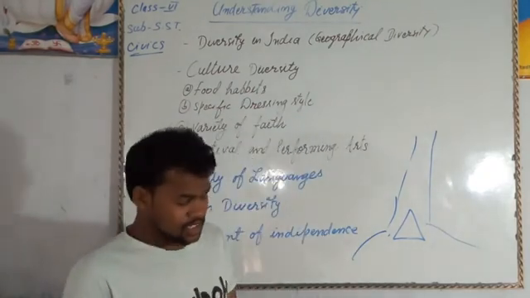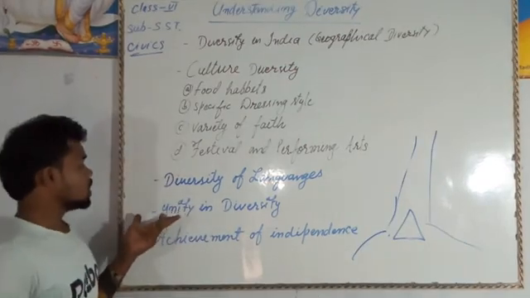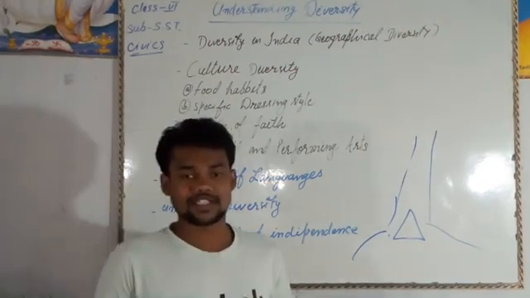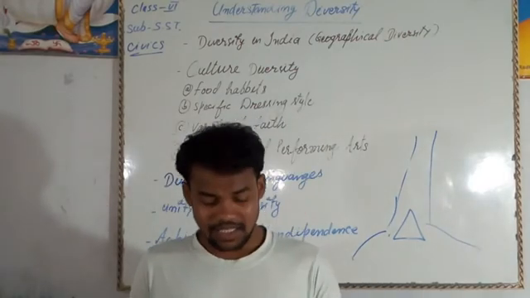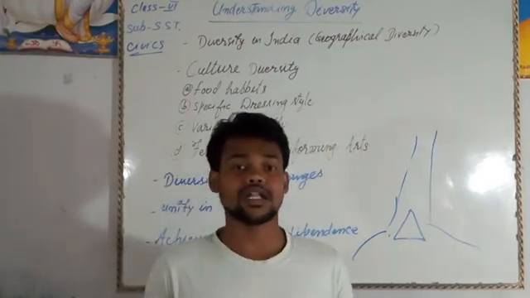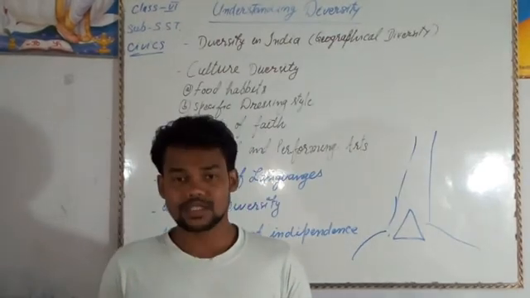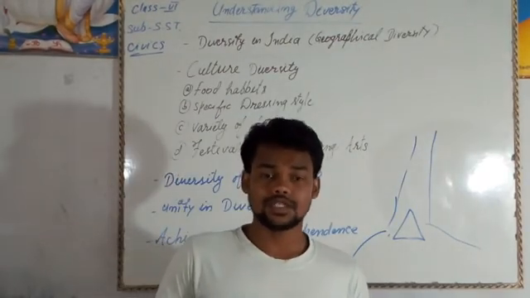Then another point written is unity in diversity. Unity in diversity means Anekta mein ekta in Hindi, and this sentence was said by Pandit Jawaharlal Nehru, who was the first Prime Minister of India.